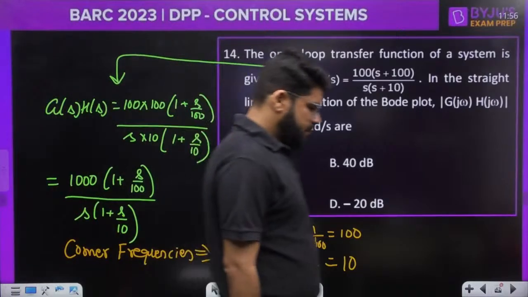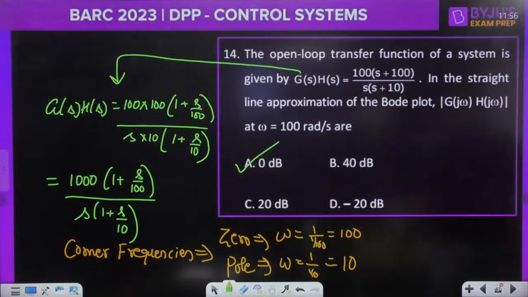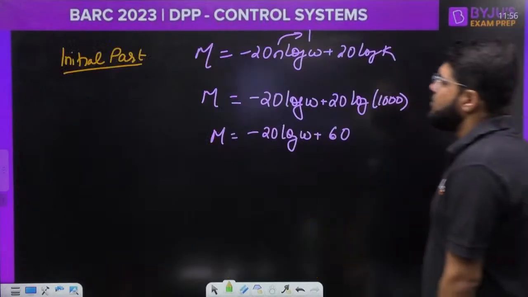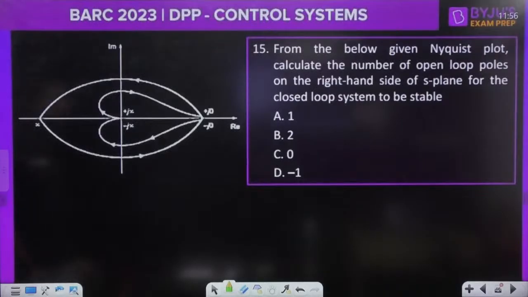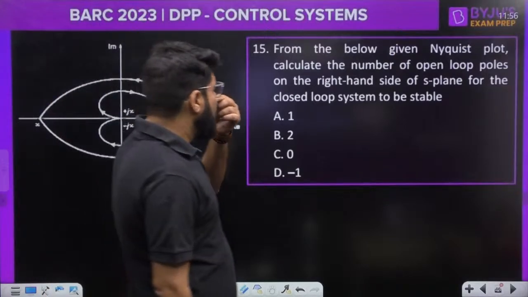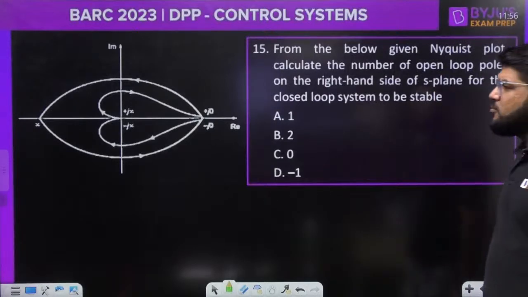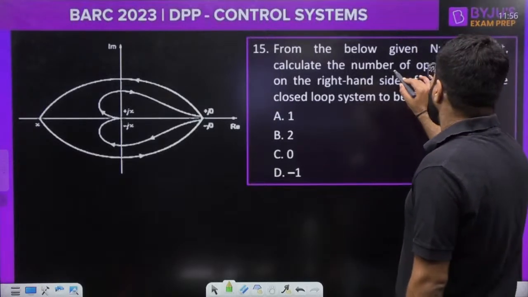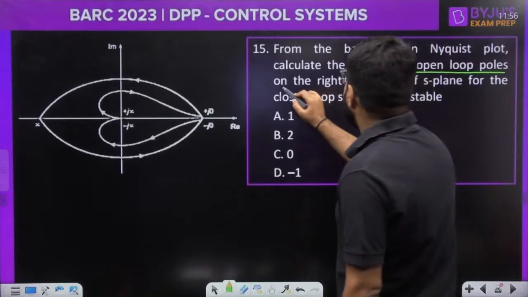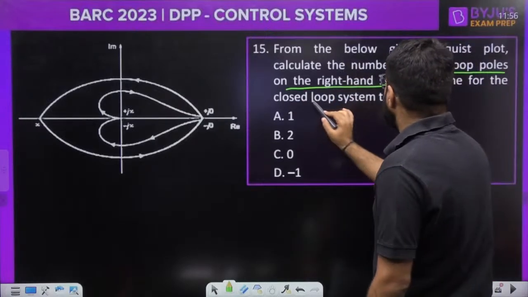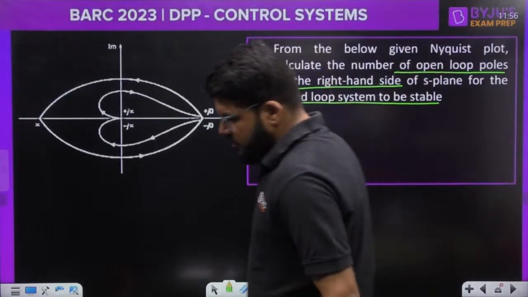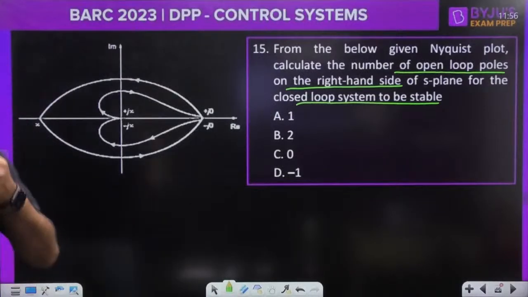Moving ahead to the next question. From the given Nyquist plot, calculate the number of open loop poles on the right hand side of the S plane for the closed loop system to be stable.